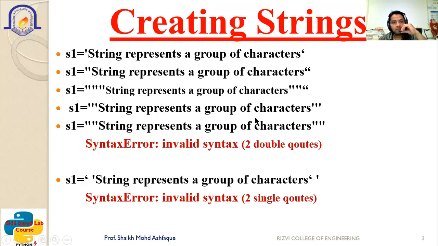These are the various ways by using which you can declare your string. It will be inside the single quote. S1 is equal to string represent a group of characters inside a single quote. S1 inside the double quotes. Then the next, third statement, inside the triple double quotes, and then S inside the triple single quotes. The last one, double quotes on both the sides, is invalid syntax.